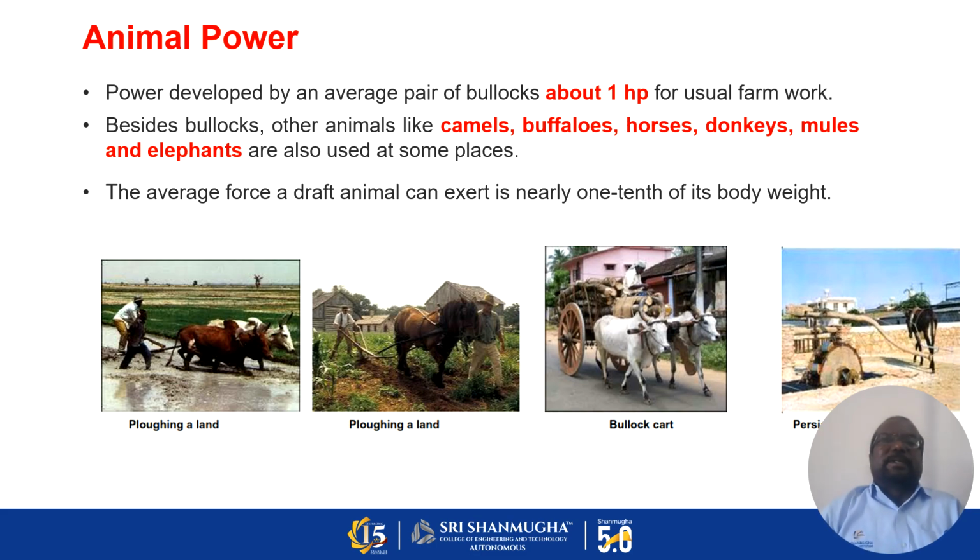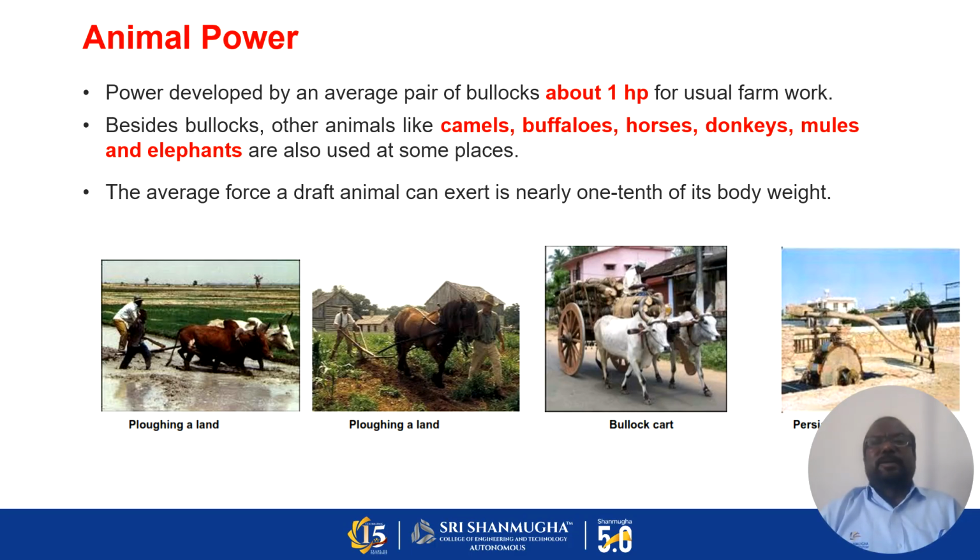The second power is animal power. The power developed by an average pair of bullocks is about 1 HP for useful farm work. Apart from the bullock, we can use other animals like camels, buffaloes, horses, donkeys, mules, and elephants, which are also used in some places.